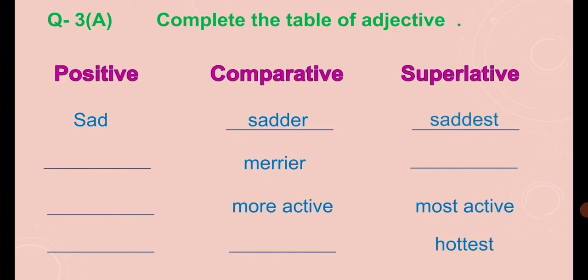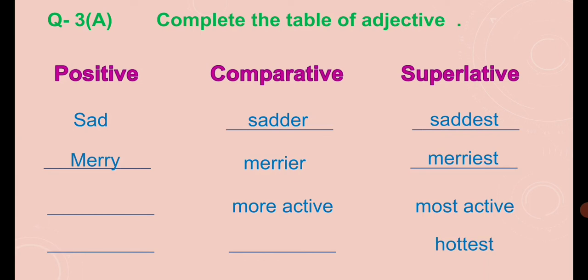Next, merry is given in comparative form. Positive form is not written, with a blank at the positive form and in the superlative form. Then what will we do? Merry and merriest. So this is the way you have to complete all 3 degrees of an adjective. Next, the comparative and superlative forms are given, more active and most active.